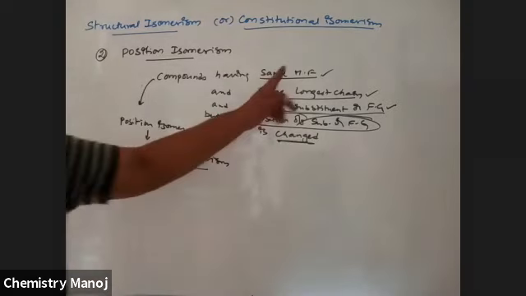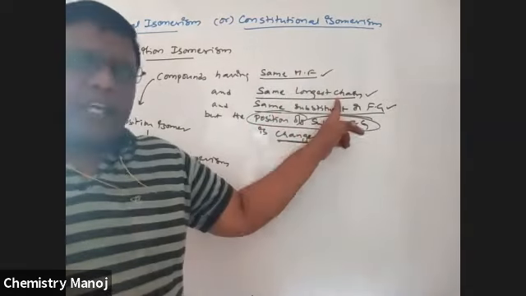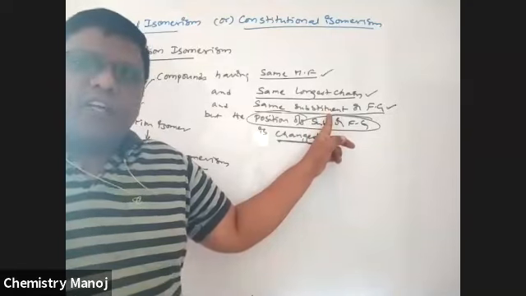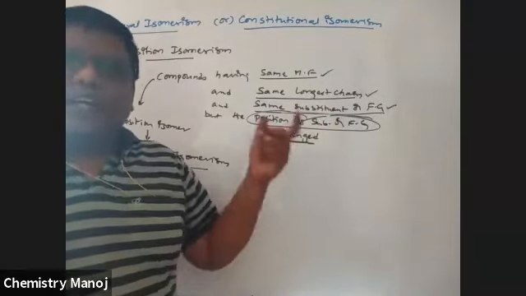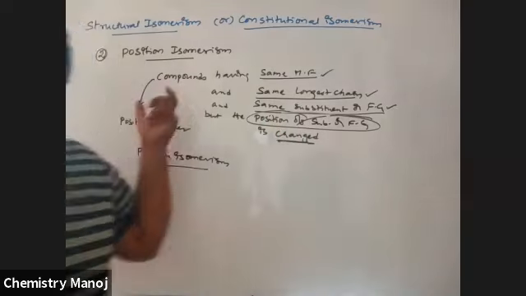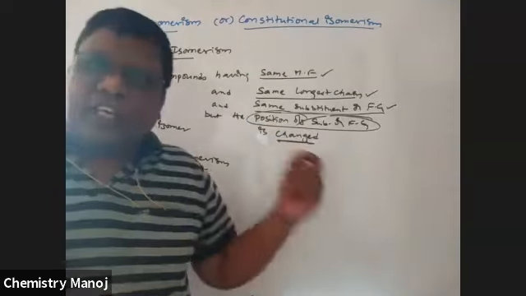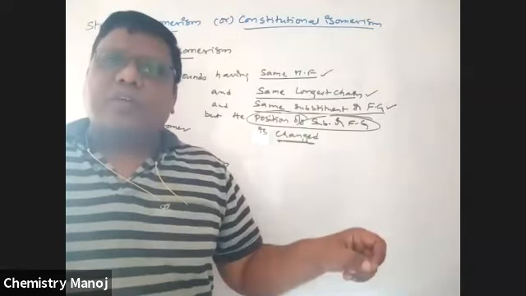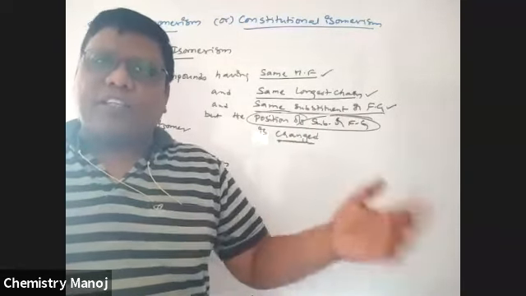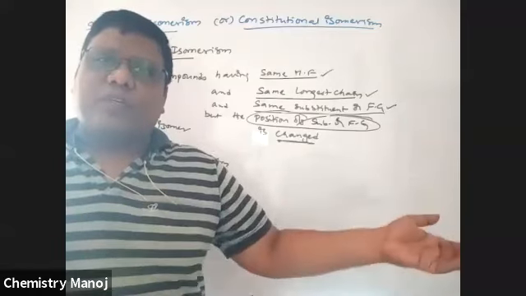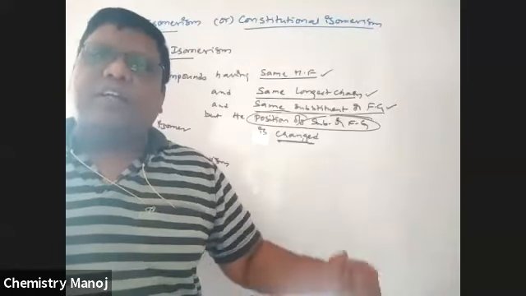So, very important: the molecular formula is the same, the longest chain is also the same, the substituents or functional groups are the same, but the position of the functional group is changed. Where it is changed, that is the name of the isomerism. In the previous case, the longest chain was changed; that is chain isomerism. Position of the functional group or substituent different is position isomerism.